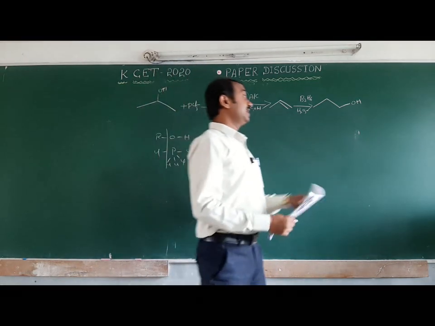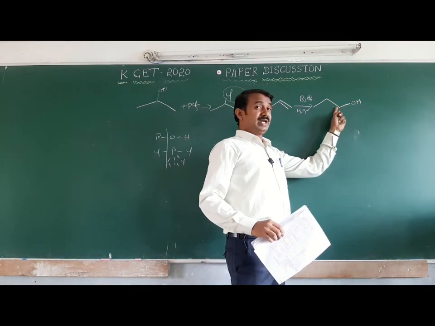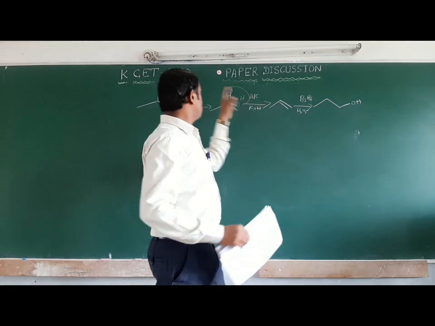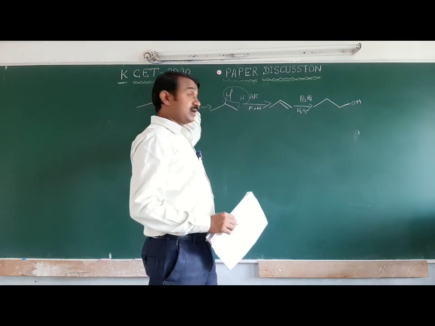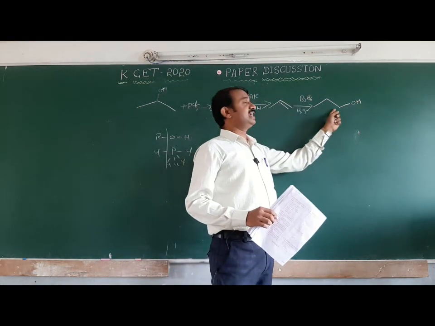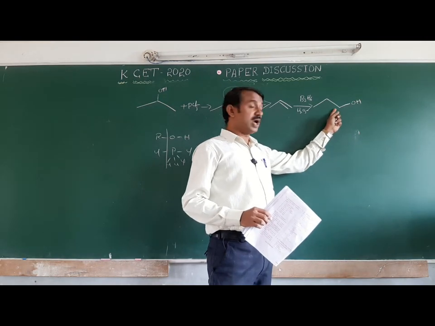Anti-Markovnikov means the nucleophile is attached to the primary carbon; Markovnikov means it is attached to the secondary carbon. Hydroboration gives propan-1-ol.